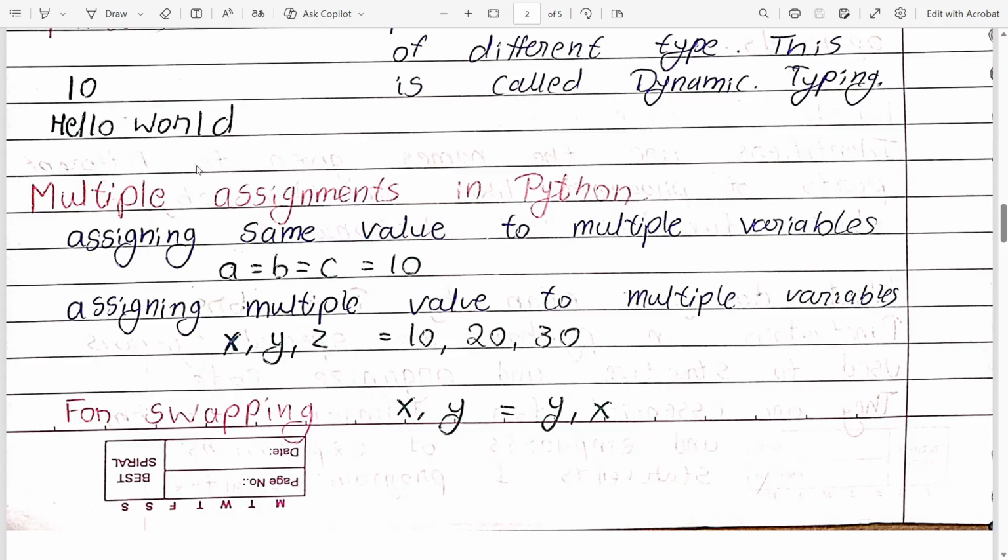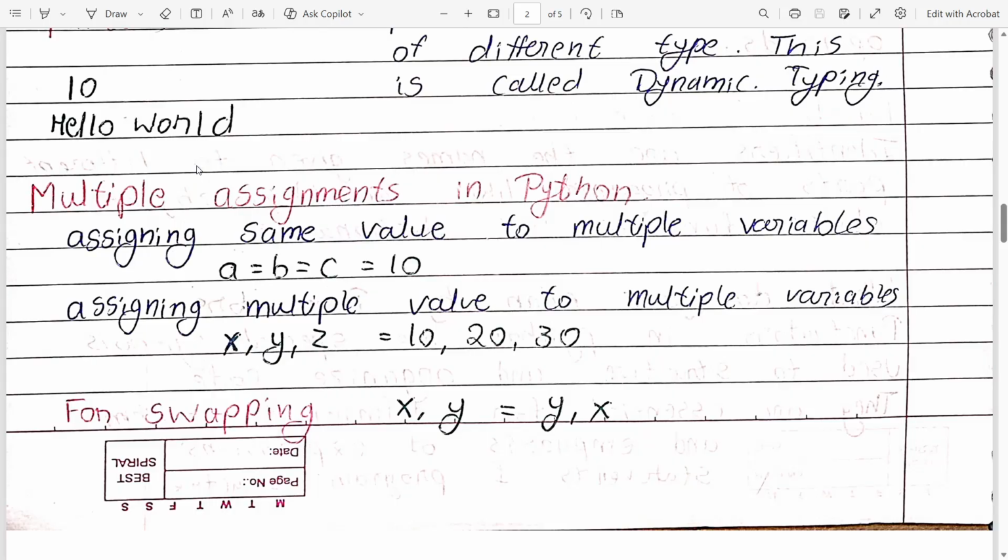Now let us see about multiple assignments in Python. Assigning same value to multiple variables. For example, a equals to b equals to c equals to 10. So here we are assigning a equals to 10, b equals to 10, and c equals to 10 at the same time. Then assigning multiple values to multiple variables.